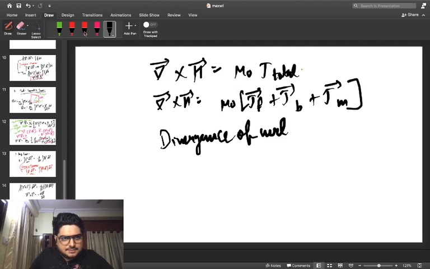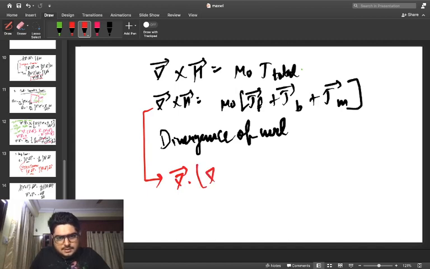That's going to be quite interesting to observe right now. Del dot del cross H is going to be equal to del dot the entire expression.